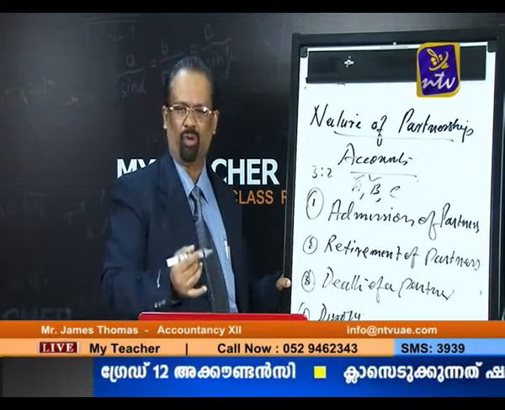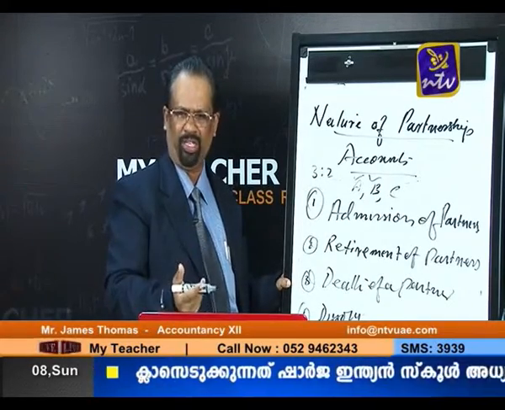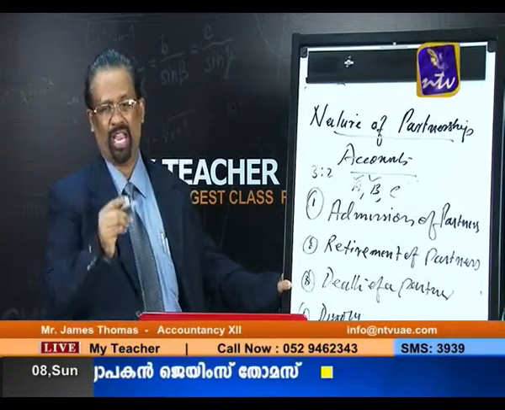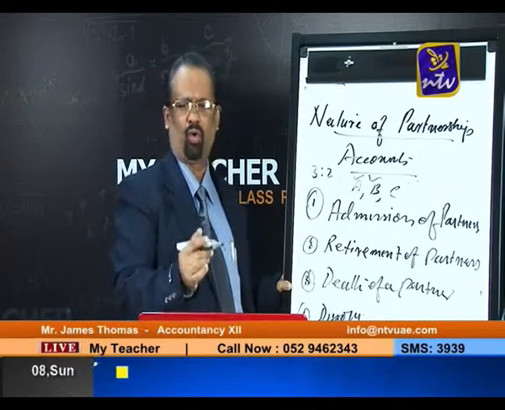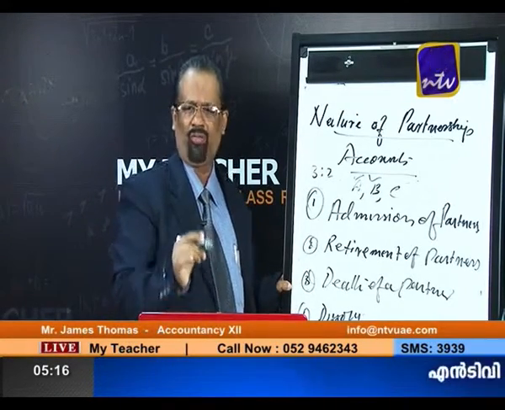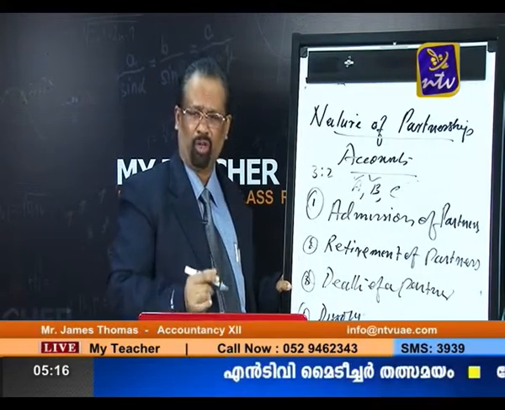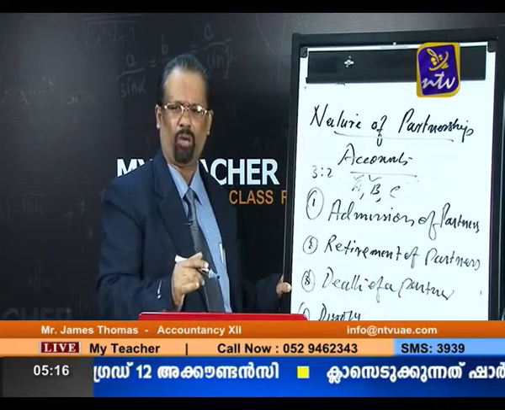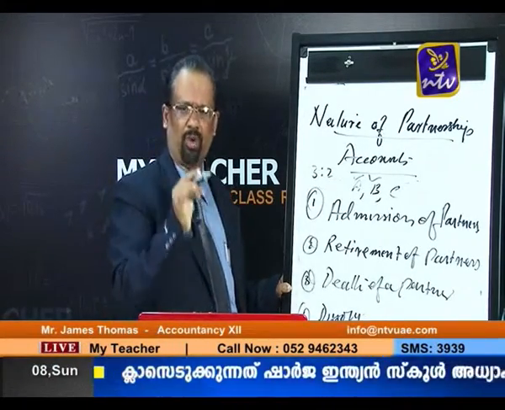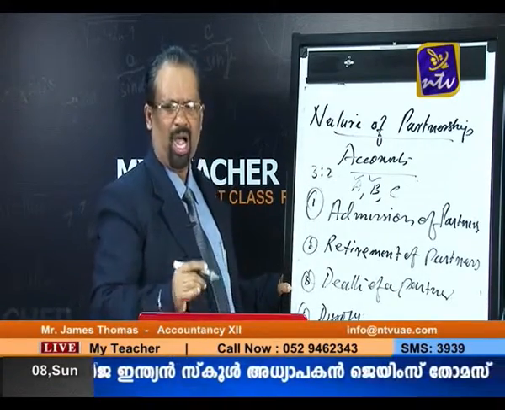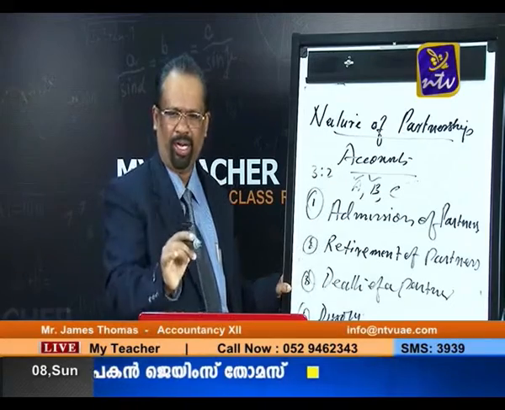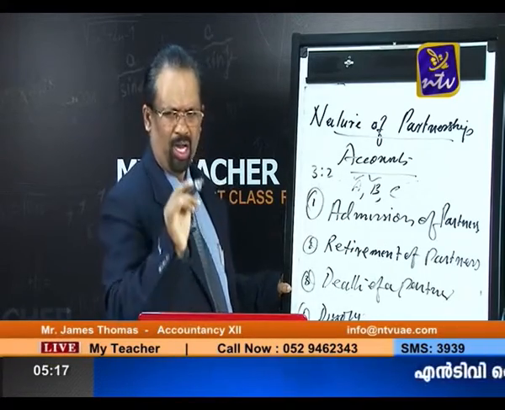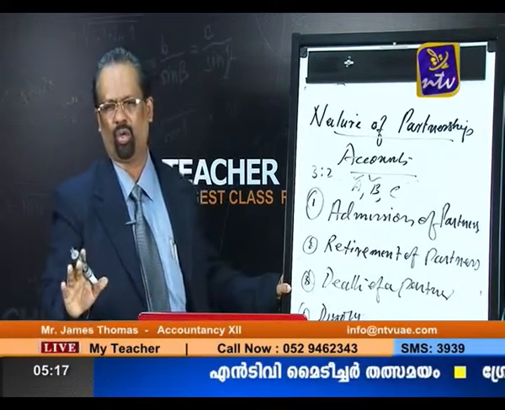So now 2 methods are over, and the third method is known as capitalization method. You know there are 3 methods: number 1 average profit, number 2 super profit, and the third one is capitalization method. How can we calculate goodwill under capitalization method? Here also we can compute by applying the following formula: first find out average profit, and second find out normal profit. Then average profit minus normal profit is equal to super profit, and super profit into 100 divided by rate of return is equal to goodwill.